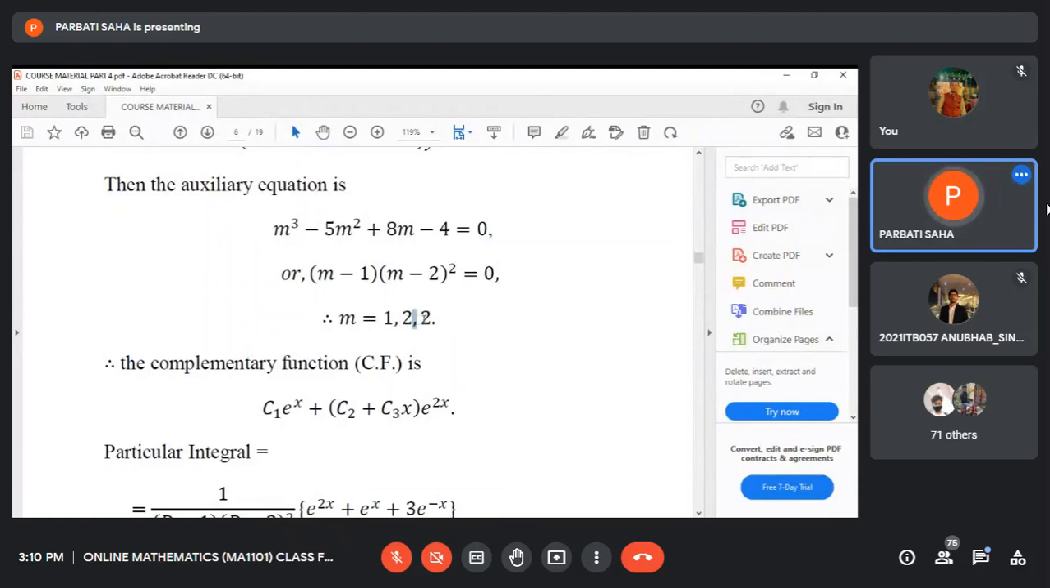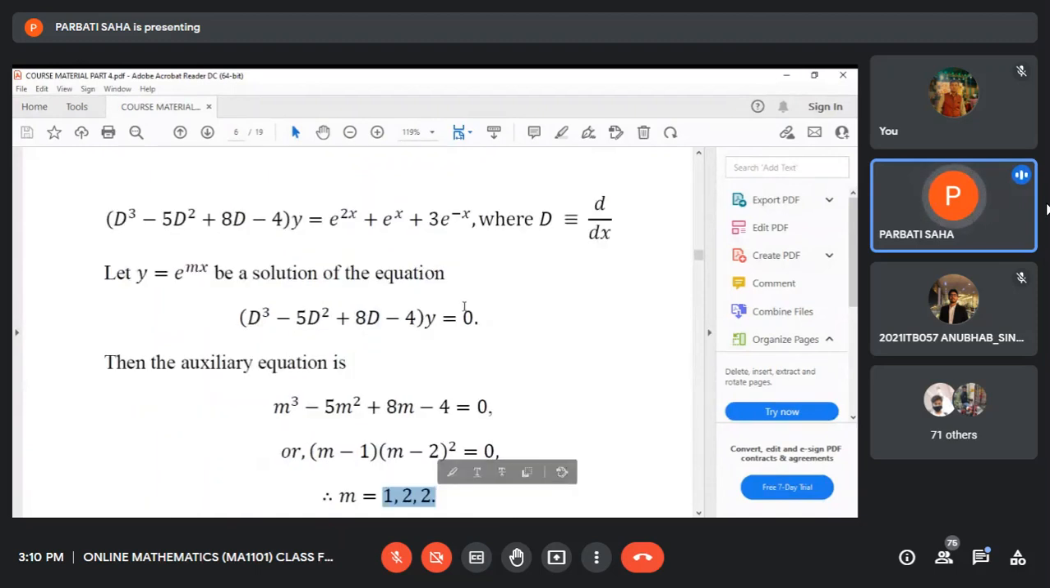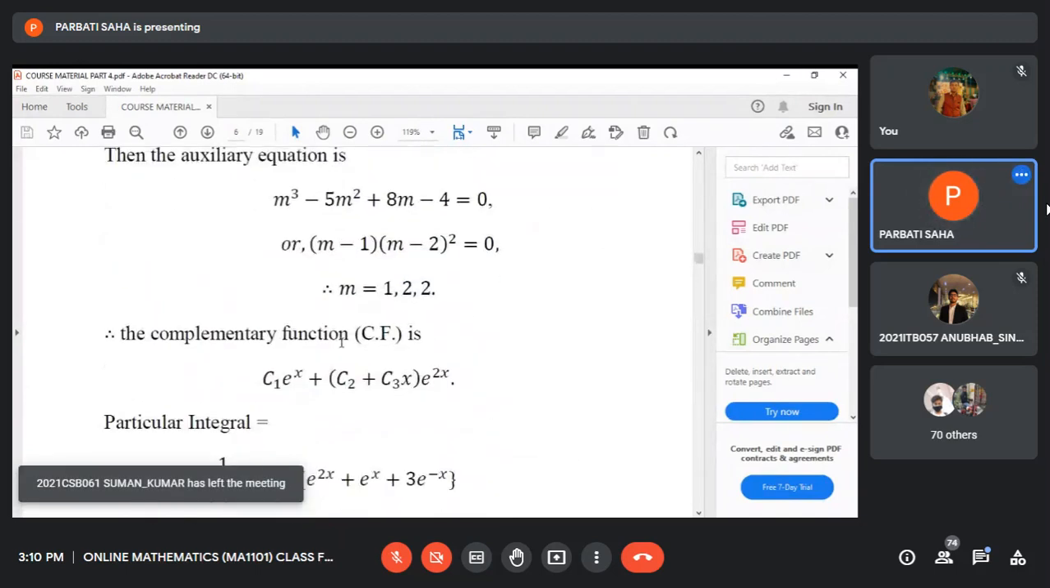So this is the combination of these two formulae: c1 e to the power m1x plus (c2 plus c3x) e to the power m3x. This is the complementary function. This is actually the solution of the differential equation whose right side is 0. So we have written this complementary function.